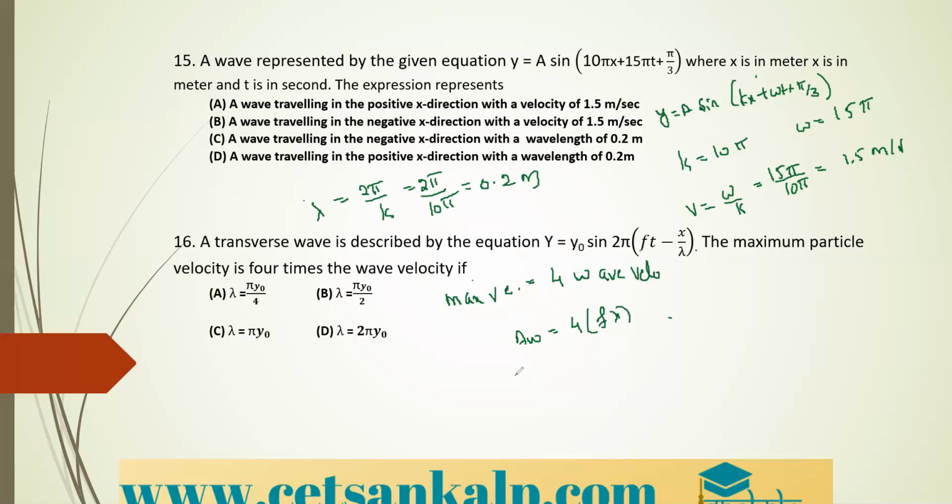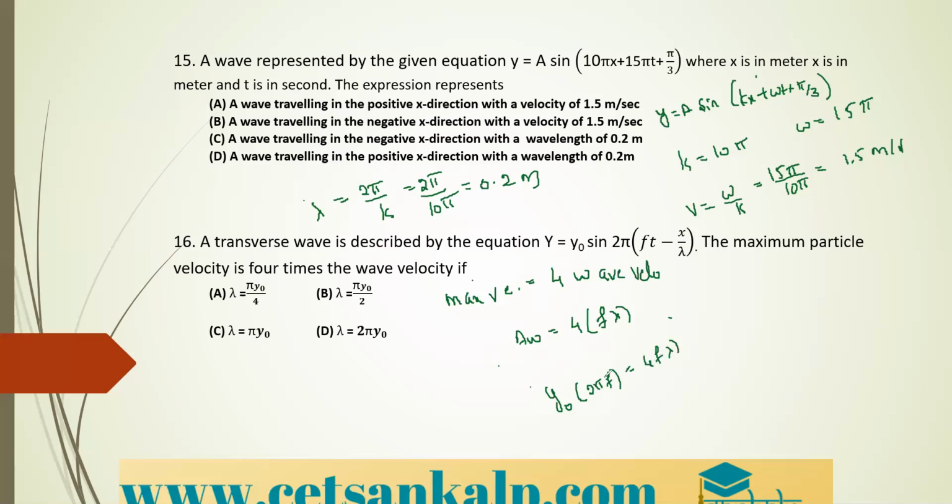Now, the values from the given equation. You can see here, y is equal to y naught sine 2 pi (f t minus x by lambda) is our given equation. So in place of A, we have y naught. Therefore, this is y naught. Omega value is 2 pi into f. So y naught into 2 pi f is equal to 4 into f into lambda. Correct?